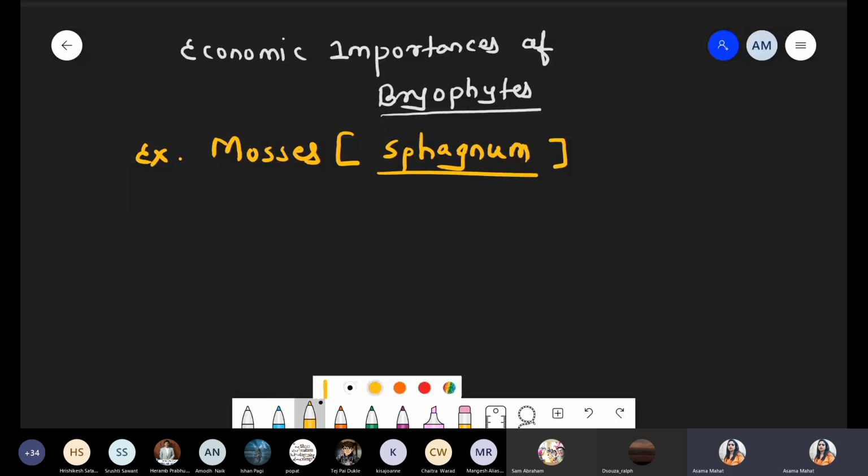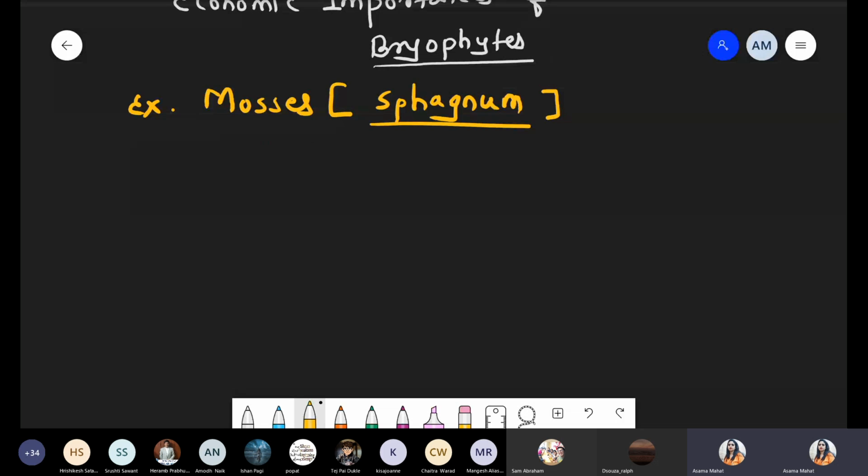So first of all, we are talking about some information with respect to economic importance of Bryophyta. And in case of this Bryophyta, we are focusing on mosses. I'll explain that part, Rishikesh, later. Mosses, and more specifically, we are talking about sphagnum. Number one, economic importance with respect to mosses, that is mosses prevent soil erosion. So first point,